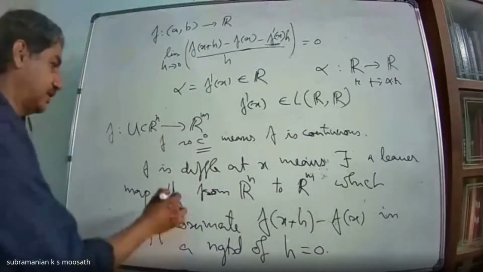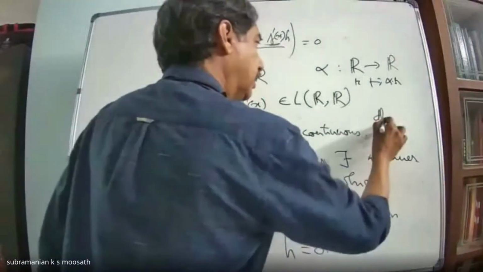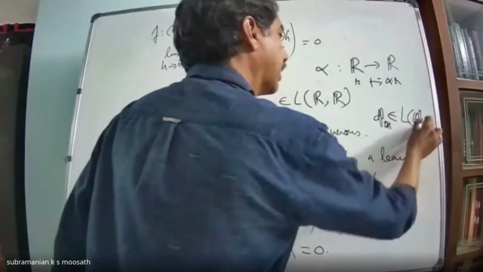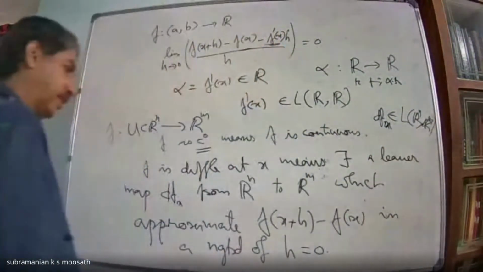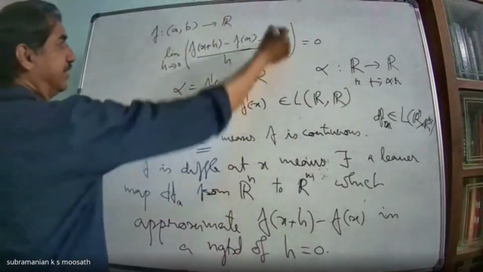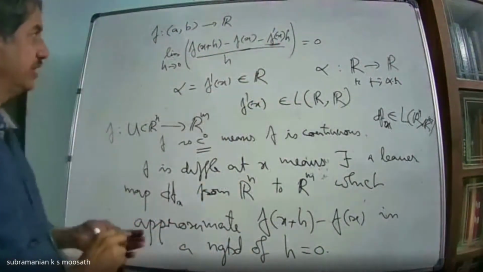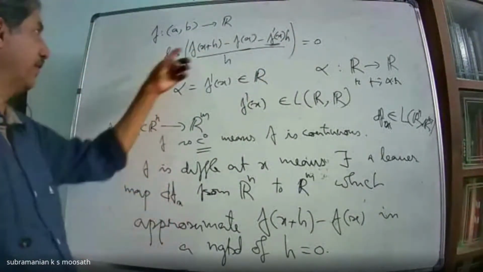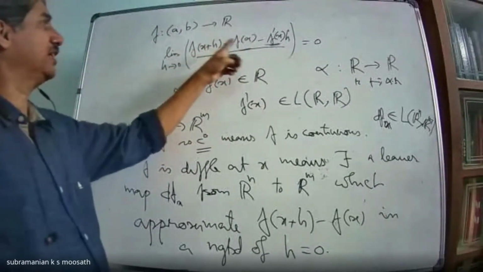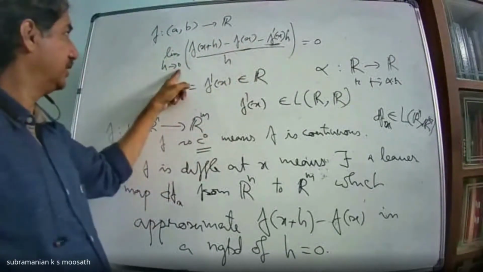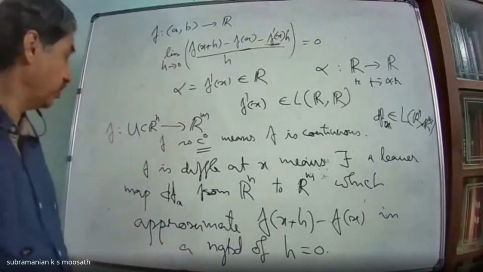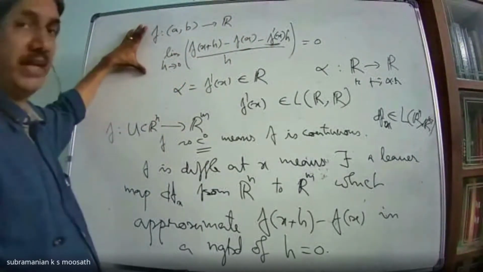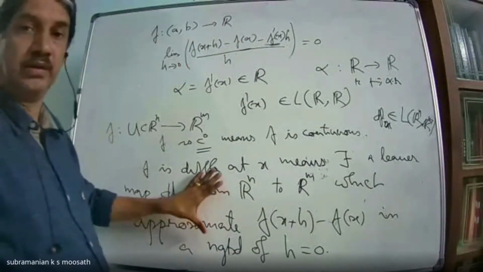So the notation for that is dfx is a member of L(Rn, Rm). So in this case also, what f prime x is doing is linearizing f: it is approximating f(x+h) minus f(x) in the neighborhood of h equal to 0. You are taking the limit h tends to 0. Same thing as in the one dimensional case that we have imitated here.